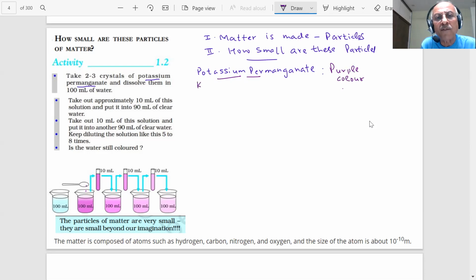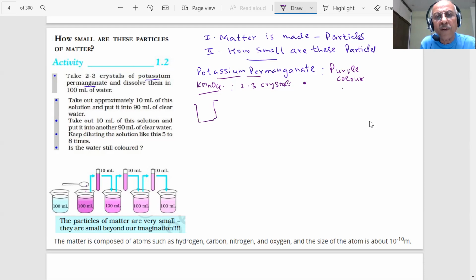If I say the formula of this in chemistry is written like this, I will take, student, 2 to 3 crystals. Yes, just a tiny speck. This one. Okay, two crystals. Just this part, very small part. And you can see that this is very small. I'm taking this crystal, student, a small part of that.